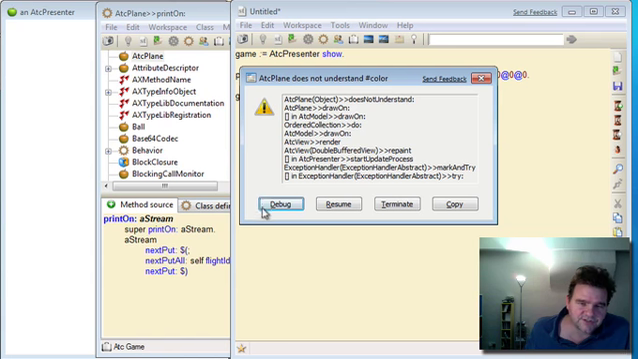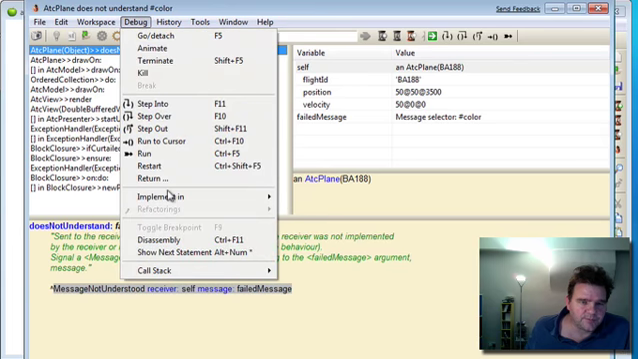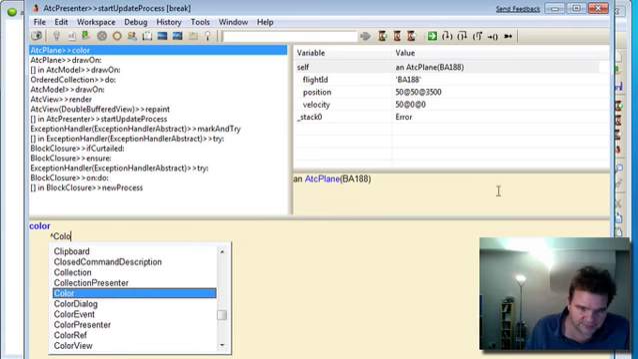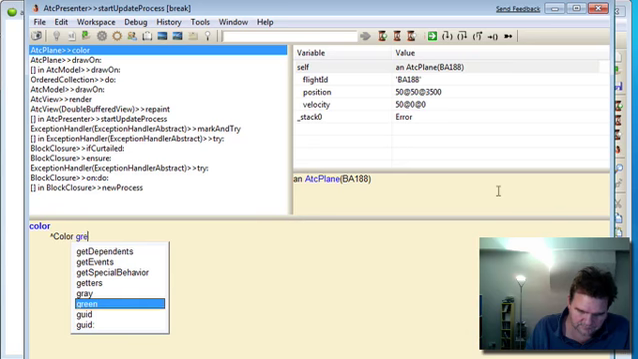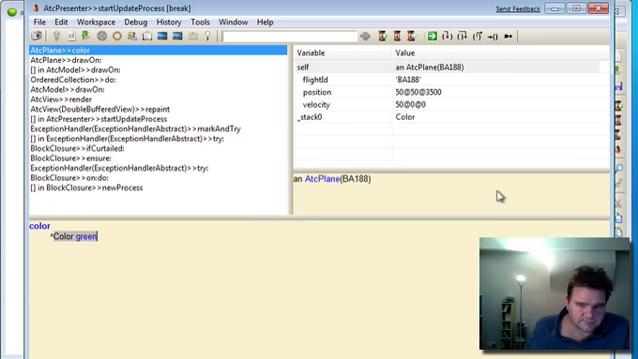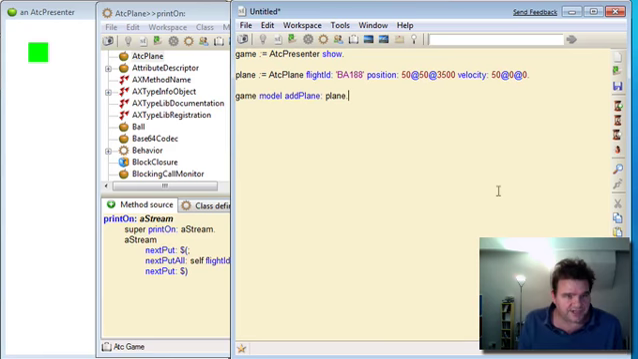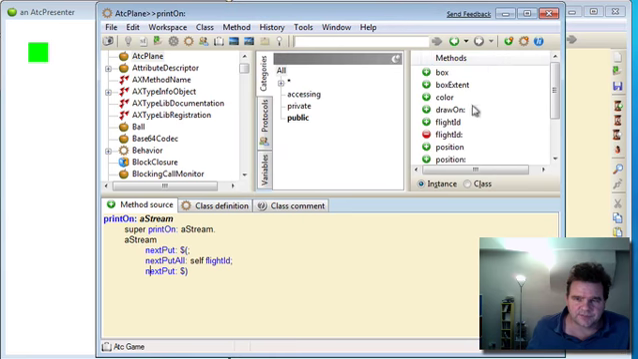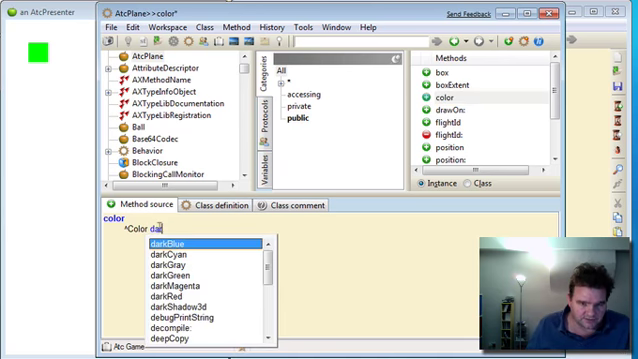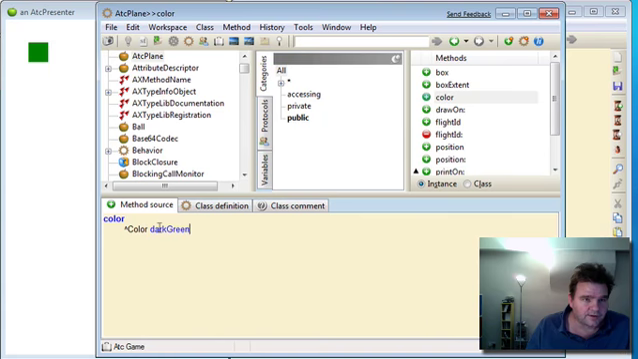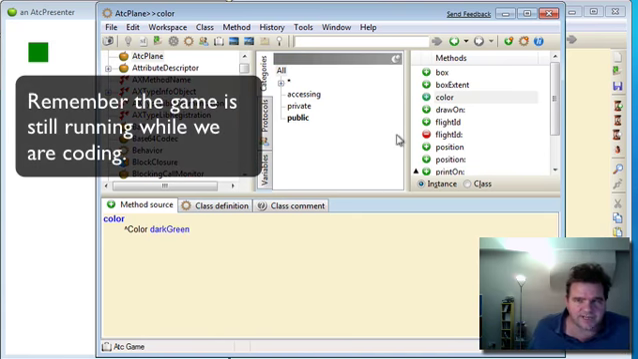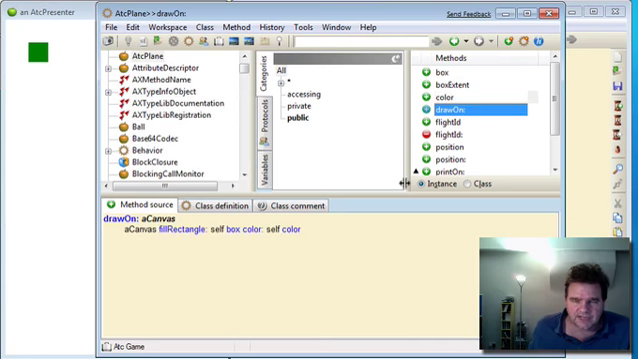ATC plane does not understand colour. This is another method we put in there to parameterize the plane. So we once again will implement that. And let's just make it green for the time being. Let's run that. Okay, there we go. And we've now got our green box representing our plane. In fact, I don't particularly like that green colour, so I think I might just change that to dark green. That's better.